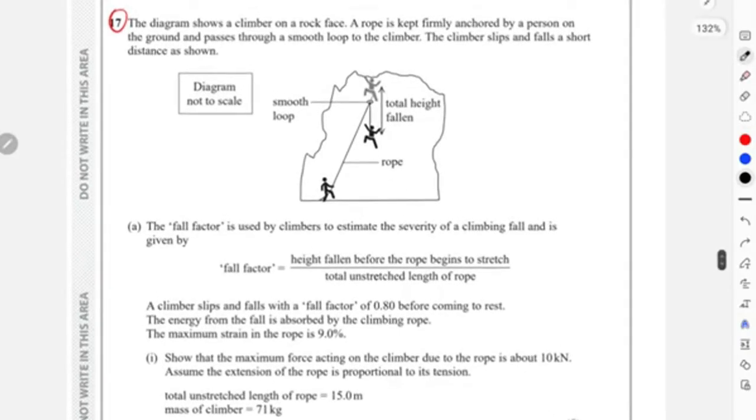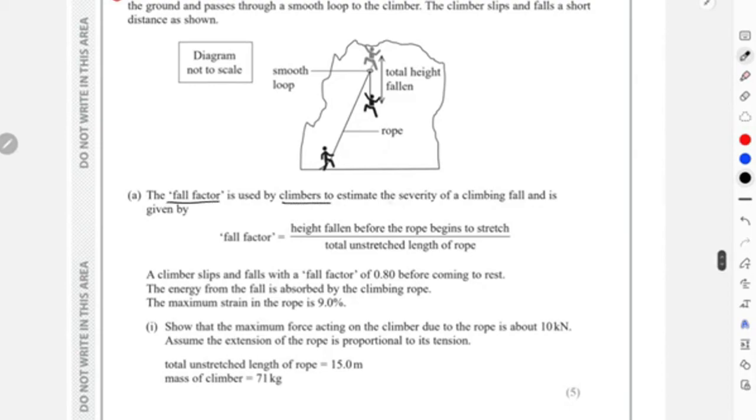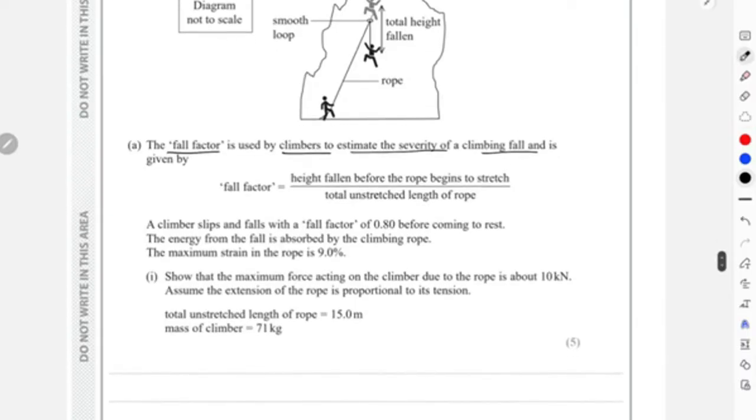There's a person at the base of this rock, and there's a climber climbing up the rock, and between them there's a rope that passes through this loop over here. When this climber falls a distance, the rope will still be connected to the first person. Due to some accident, the climber has fallen a small distance. The fall factor is used by climbers to estimate the severity of a climbing fall.